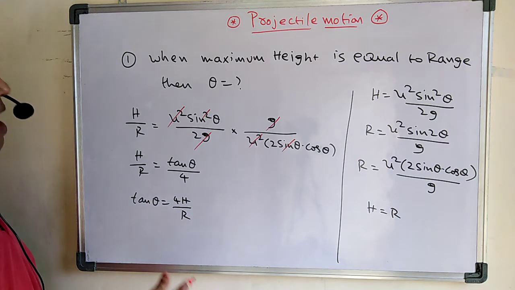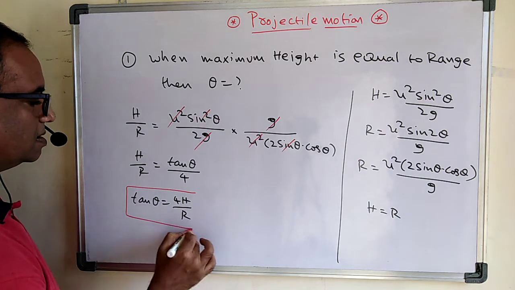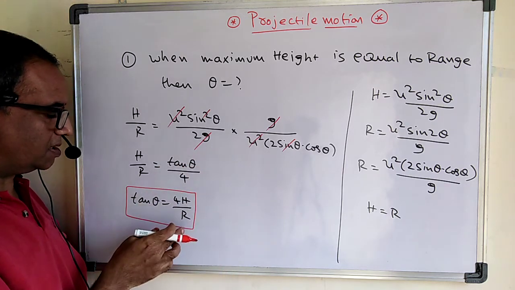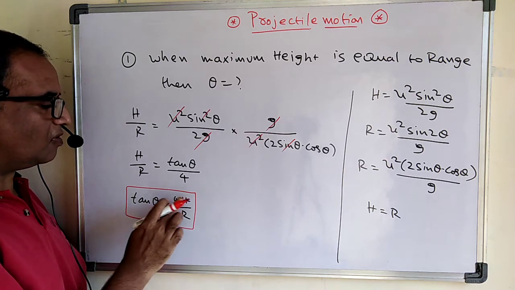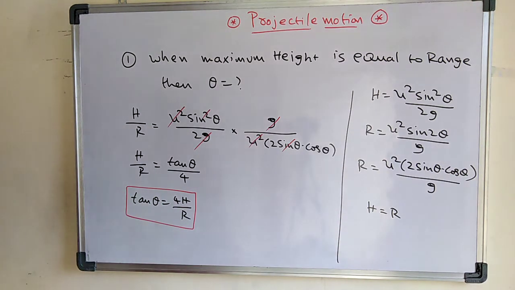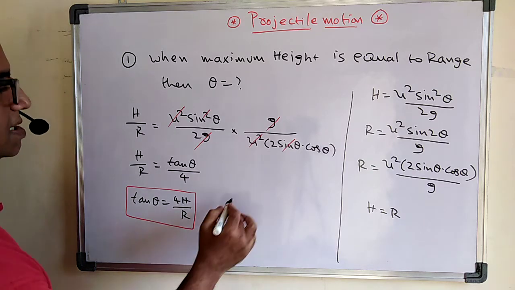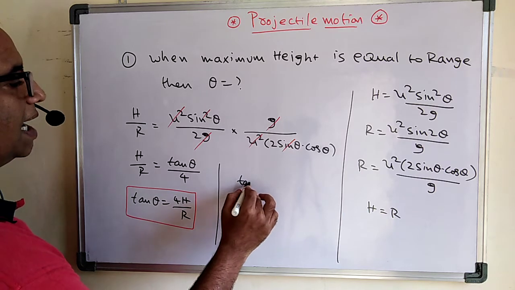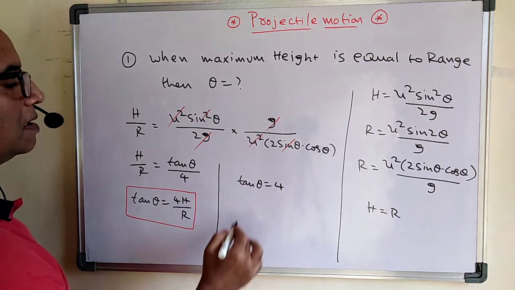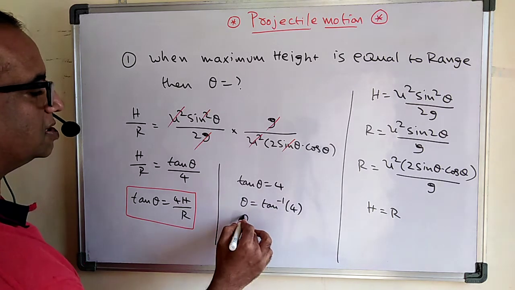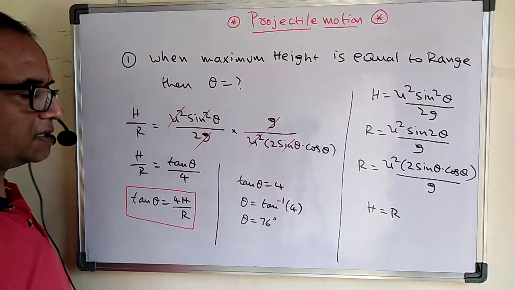Okay, see carefully, when height is equal to range, what is the relationship between the height and the range? It is nothing but tan theta is equal to 4h by r. Now if h is equal to r, then see what the tan theta is. Tan theta is nothing but 4, or theta is tan inverse 4. Usually this value is nearby 76 degrees.